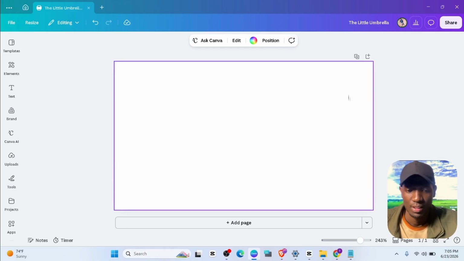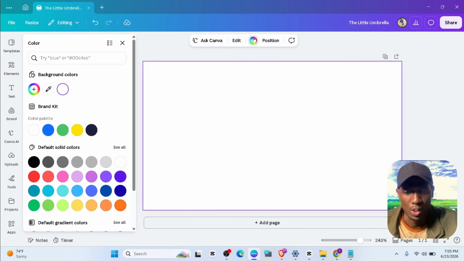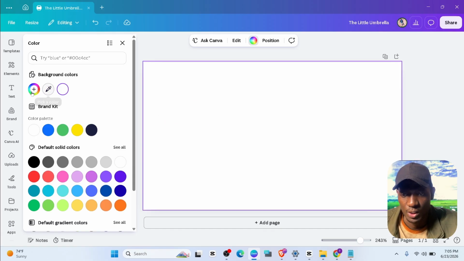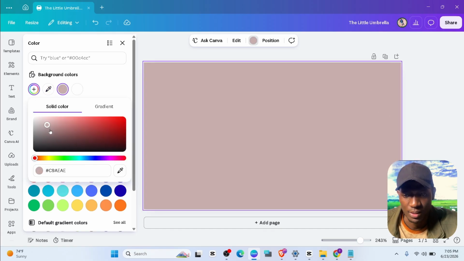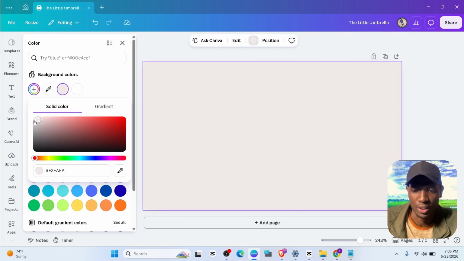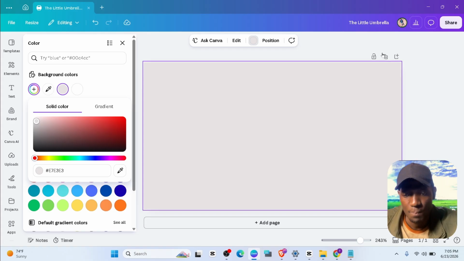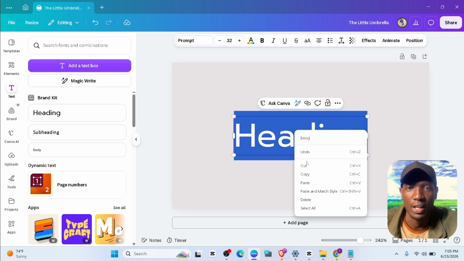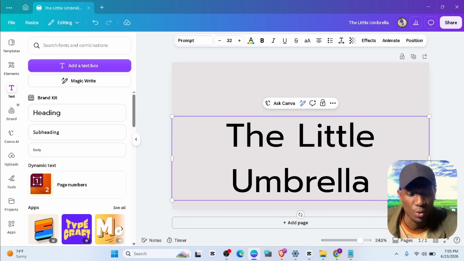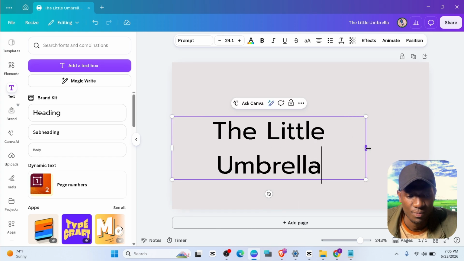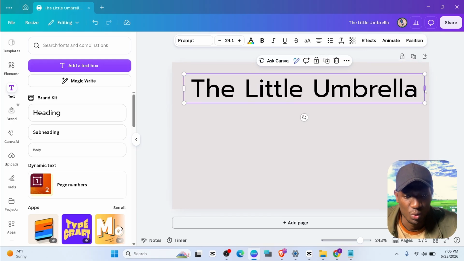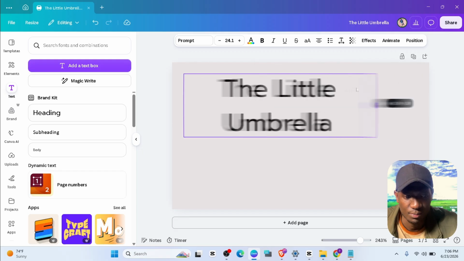So remember our background is white, but for kids, we need to make it a different color. So I'm going to select a color for the background, something that can be anything of your choice, but it should look attractive, not pure white and not pure black. So I'm going to click that color. We're going to get a drag heading to write our title, so we rename it, The Little Umbrella. Go ahead and customize it as much as you want. For now, I'm going to put it somewhere there.